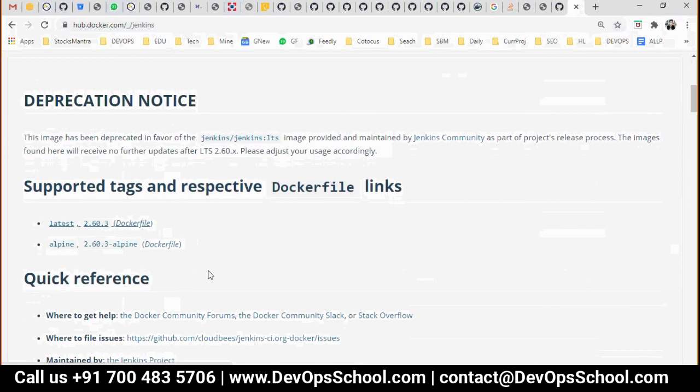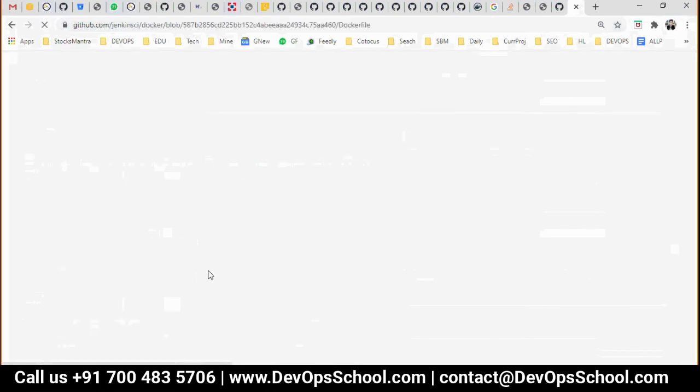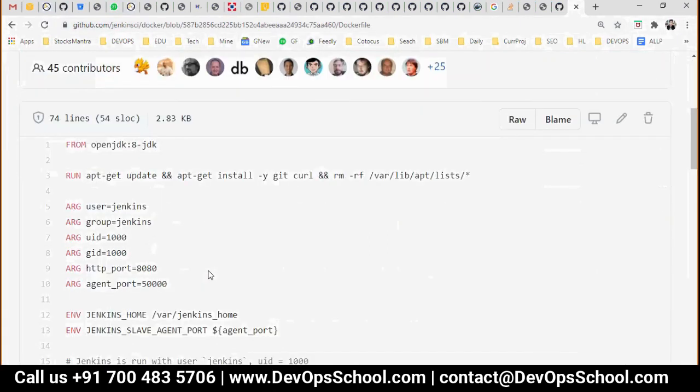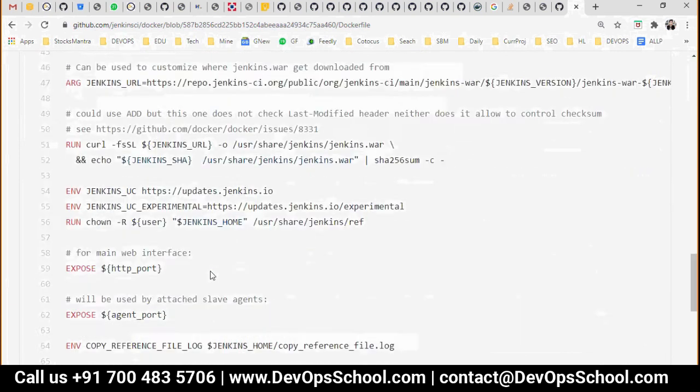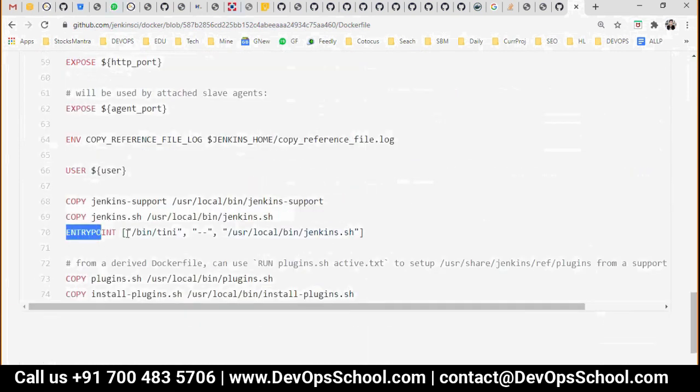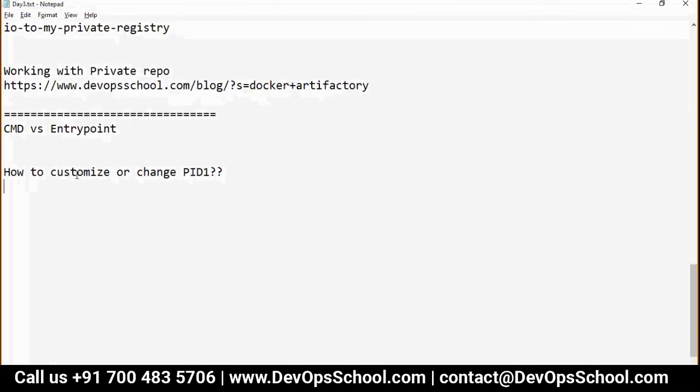So here it is. See here, this is the image which you have referred to. Now go to the end of it. So now the question was how to customize or change PID1, or you can also say how to set PID1. Because remember, if PID1 is running, your container is running. If PID1 is not running, your container is not running.